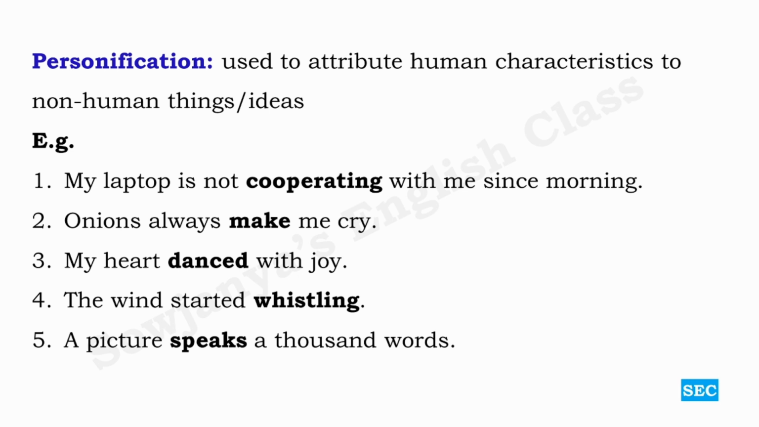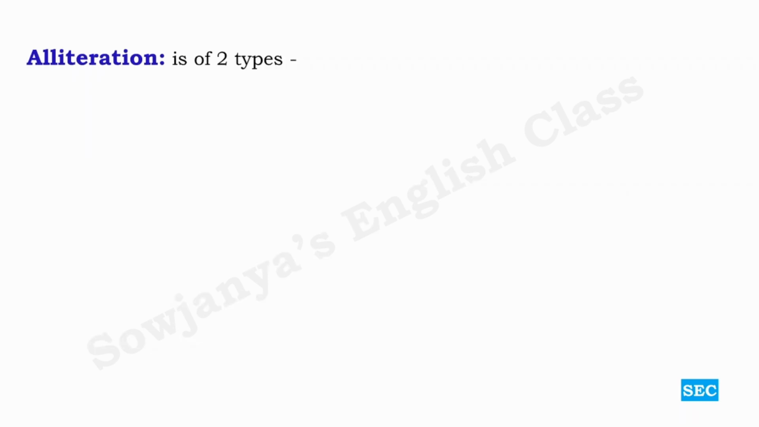We can convey a lot with the help of a picture rather than the help of 1,000 words. Time and tide wait for none. They are also not human beings, time and tide. Why do they wait? And why don't they wait? No, it is not at all literal sense. So we have given human attributes to time and tide over here. That is what is personification. Giving human characteristics to non-human things.